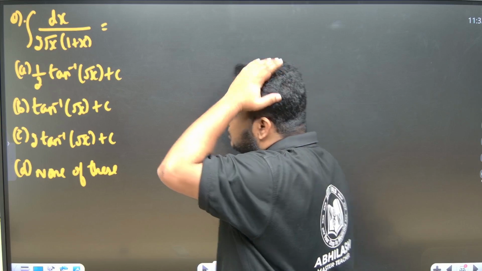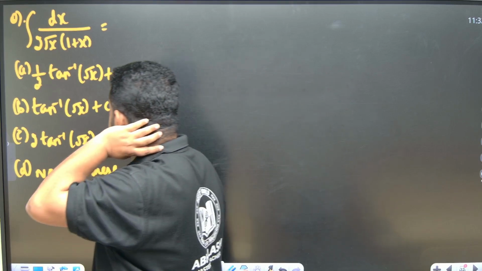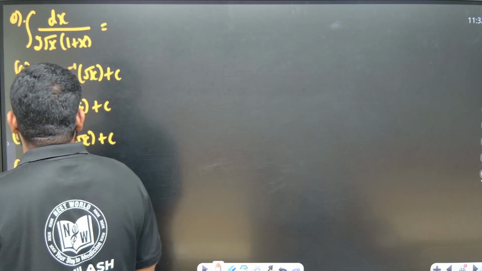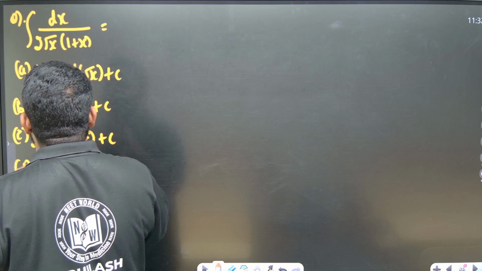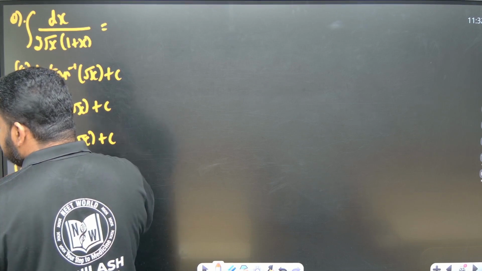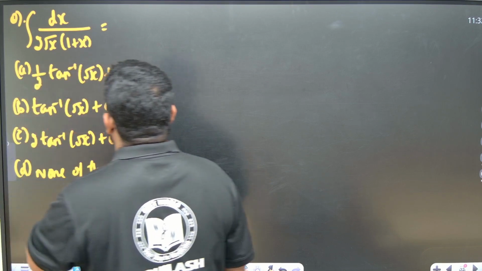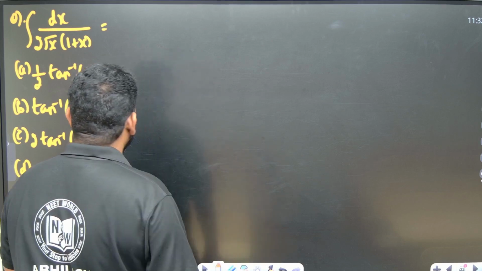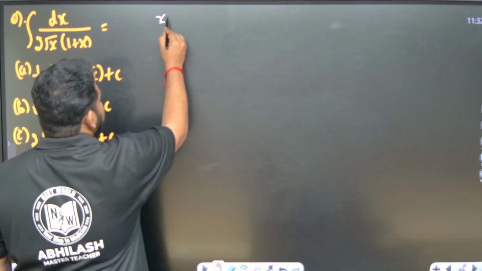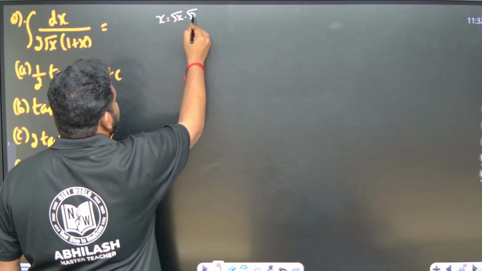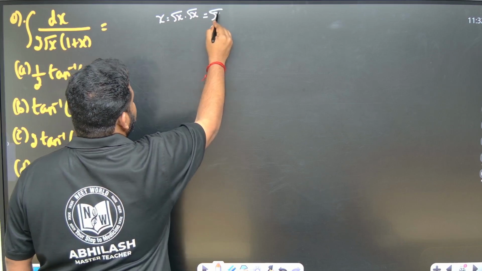Look at this. They have given the integral of dx by 2 times root x into 1 plus x. So how to solve this question? See here friends, I told you x can be written as root x into root x, or it can also be written as root x whole square.